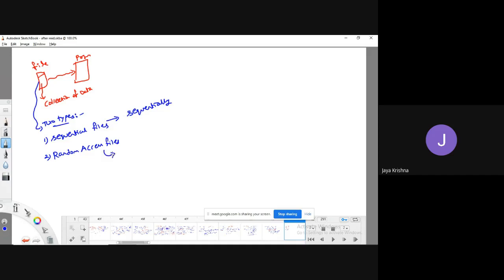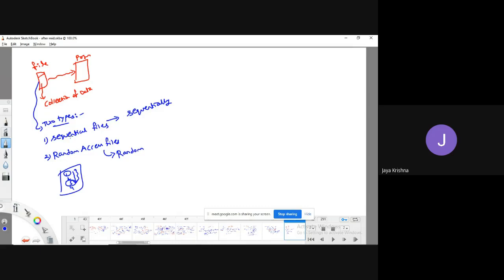Whereas coming to random access files, we can access them randomly. Meaning that, for example, with line numbers 1, 2, 3, 4, I can read the data directly from line number 3, or directly from line number 1. Whereas in sequential files, we need to move first to the third line, then print, then move back again to the first line. So that defines two types of files: one is sequential file, another one is random access files.